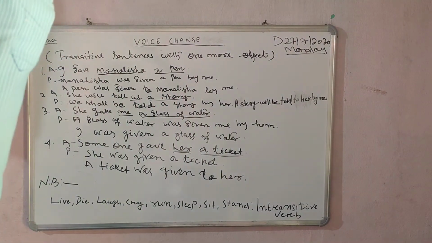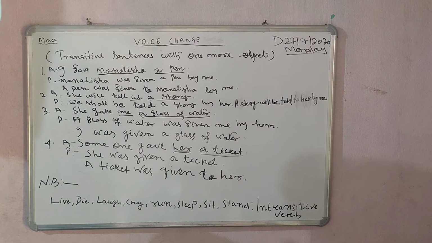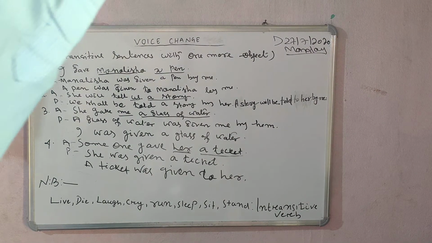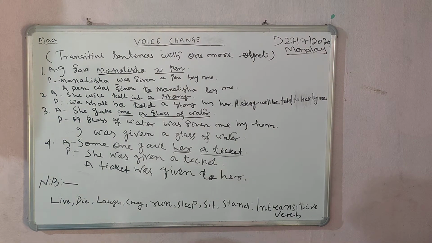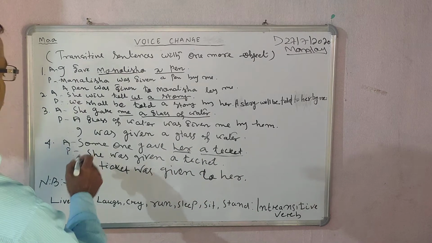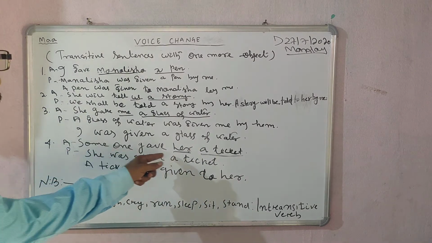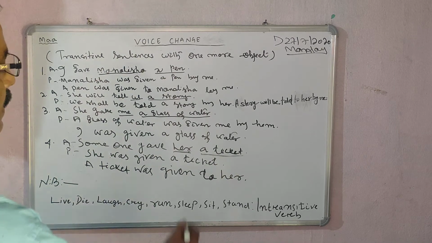Remember or recall your formula. I gave him, helping verb was, full verb past participle: he was given. I gave him, he was given. That means here someone gave her a ticket.